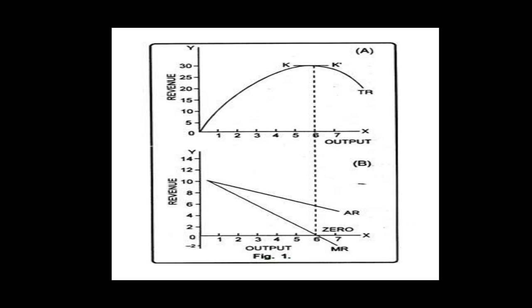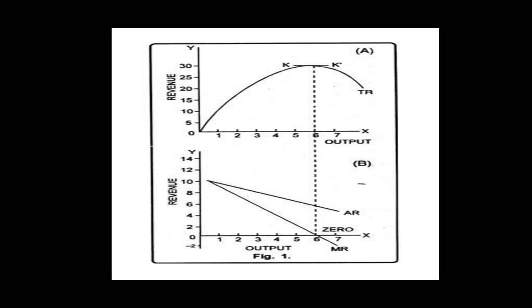negative. As we see here, the marginal revenue curve lies above the axis up to point K dash. At point K dash, it touches the x-axis, which means marginal revenue is 0. And beyond point K dash, it goes below the x-axis, which means marginal revenue is negative.